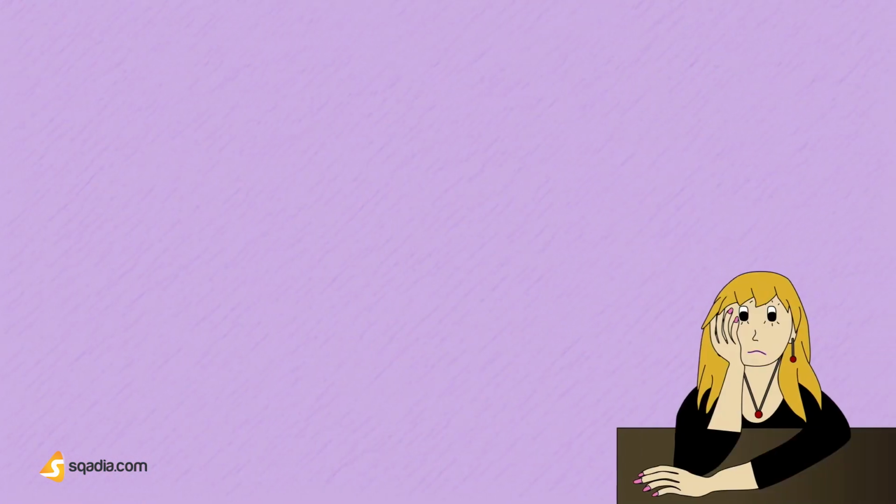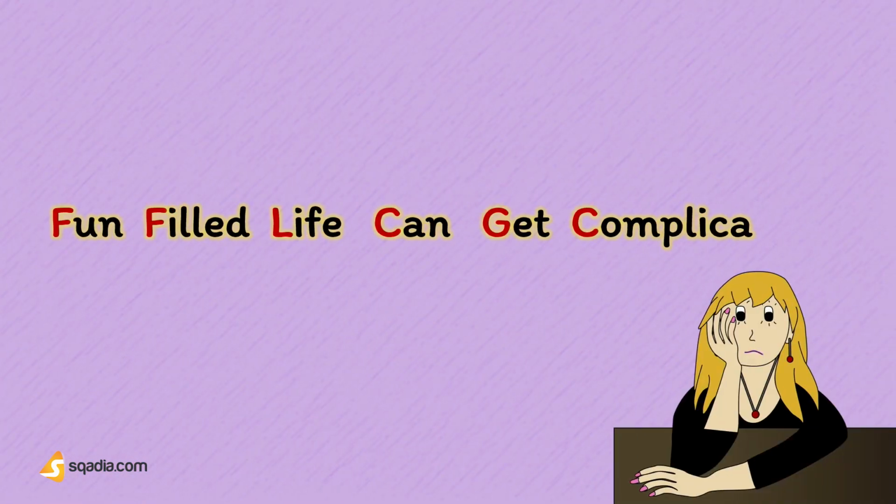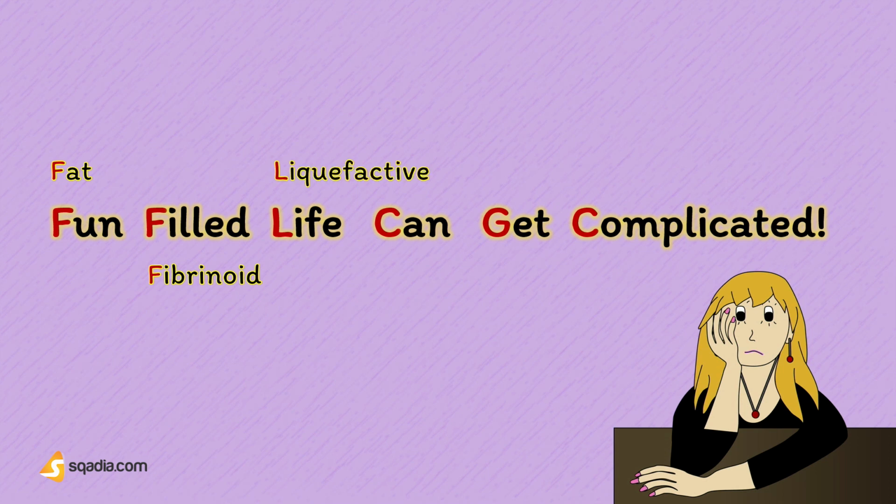Do you know that a fun-filled life can get complicated? Well, you must be wondering, what is this? I'm talking about the 6 morphologically distinct types of necrosis, and this mnemonic will help you never forget these terms. Fun is for fat necrosis, filled is for fibrinoid necrosis, life is for liquefactive necrosis, can is for coagulative necrosis, get for gangrenous necrosis, and complicated for caseous necrosis. So again, these are the 6 morphologically distinct types of necrosis.